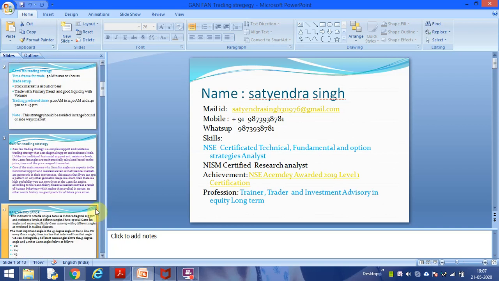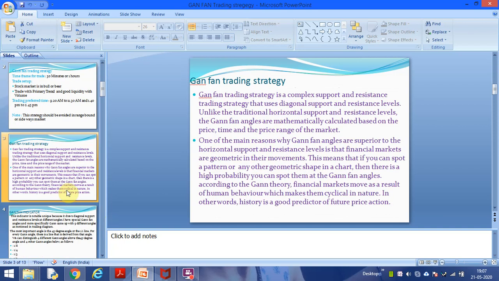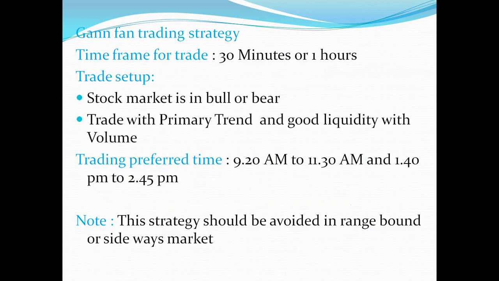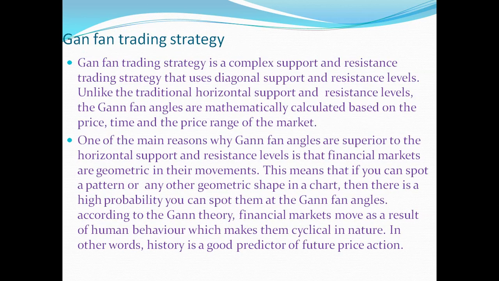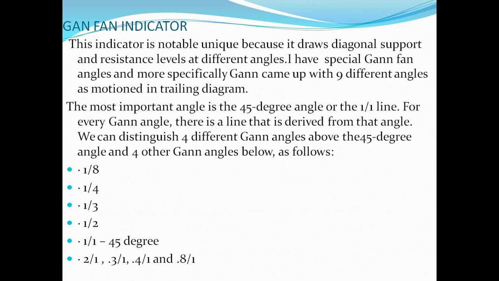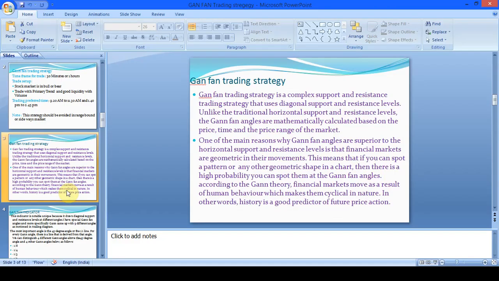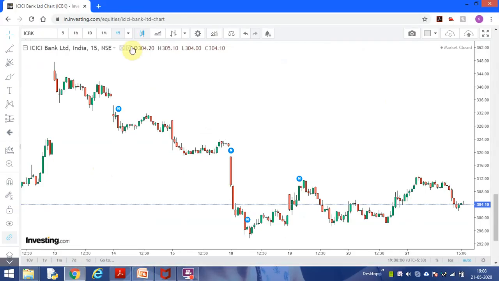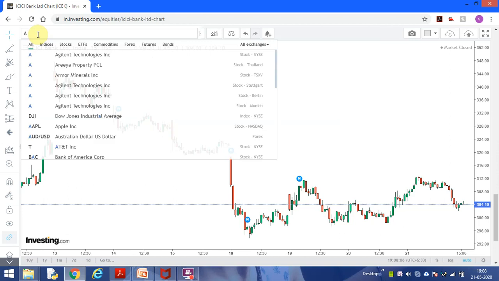You see how to draw. I will show it live, so it will be easy for you. Otherwise, that will be difficult for you. Let me go to investing.com. This is investing.com. I am going to open Aurobindo Pharma.